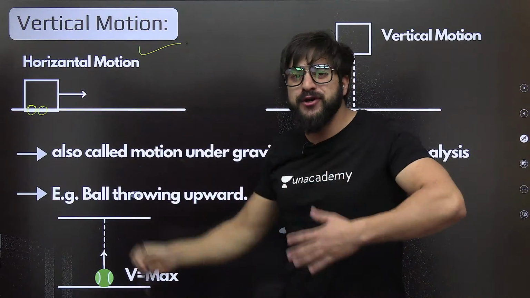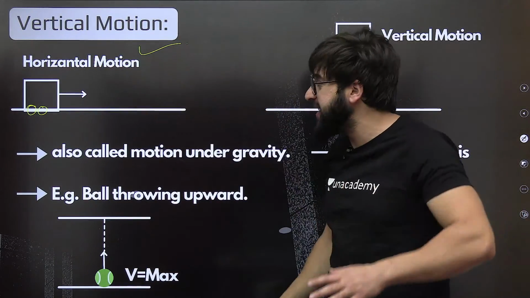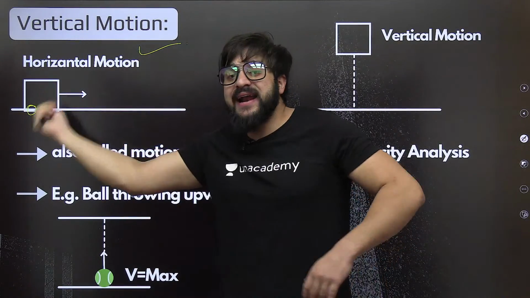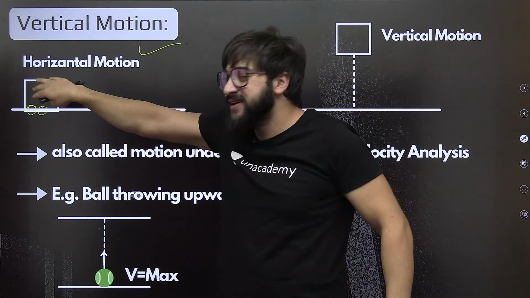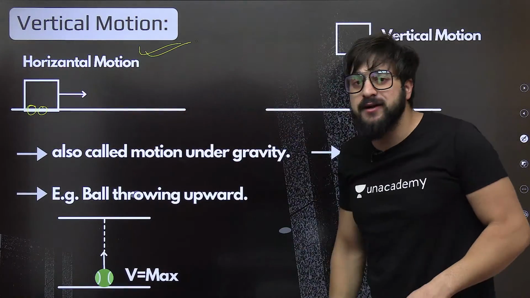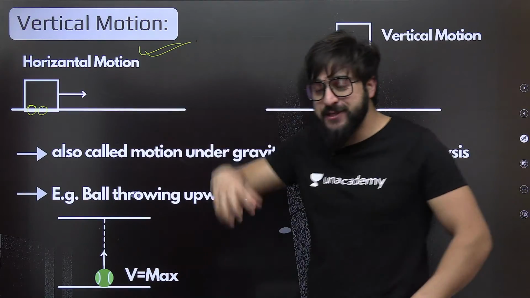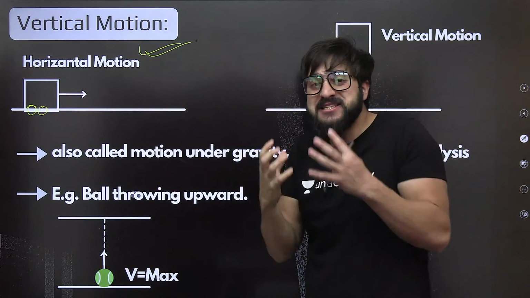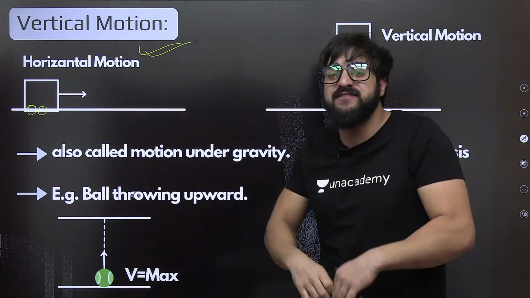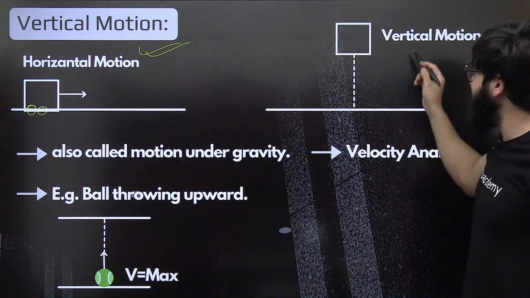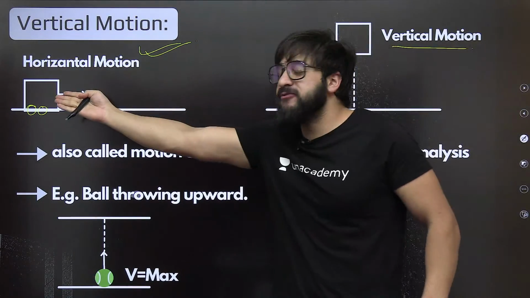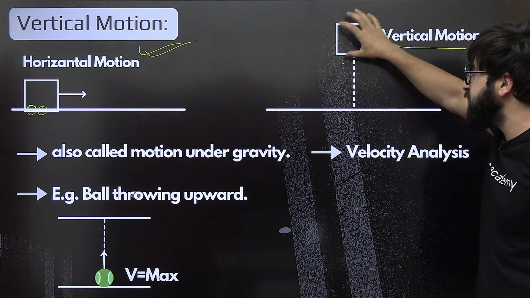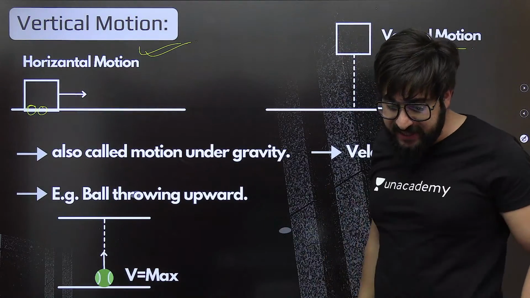Previously I have told you everything about this. We have studied this in very detail. So this is nothing but horizontal motion, or we say this is nothing but rectilinear translational motion. Now what exactly am I doing? I'm taking this block over here and releasing it. When I release this block, it is falling down. Basically gravity is attracting this block towards itself. So when it is falling down, this is nothing but vertical motion. Previously we were calling it horizontal motion because it was moving horizontally. Right now we are calling it the vertical motion because it is falling vertically downwards.